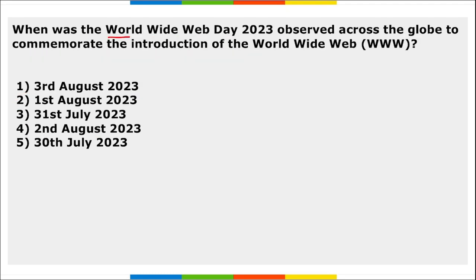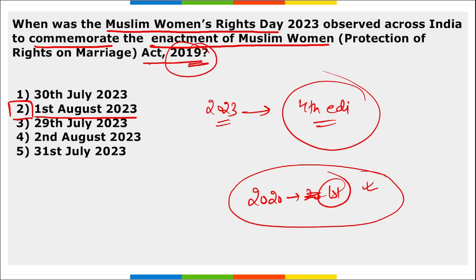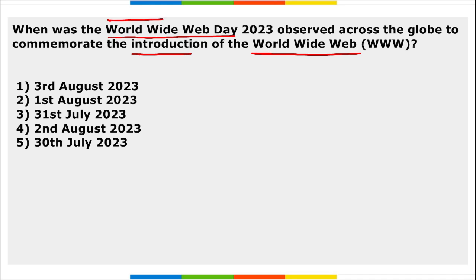Next, when was World Wide Web Day observed across the globe to commemorate the introduction of the World Wide Web? So World Wide Web, it is your internet, right? And it is to create awareness about the importance and the impact the World Wide Web, that is your internet, had on the lives of people, because with this we see that new jobs have been created, right? And almost all jobs in today's world are related to your internet. So World Wide Web Day, it is observed when? It is observed on 1st of August only.